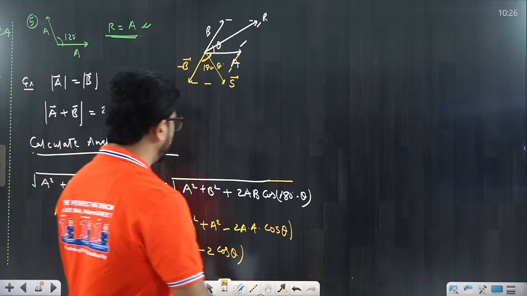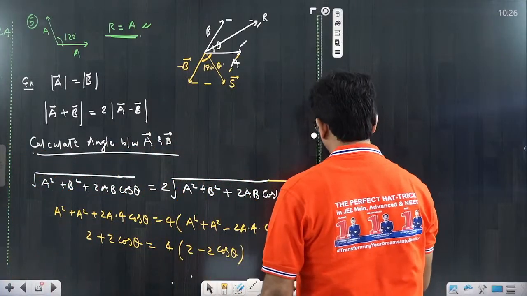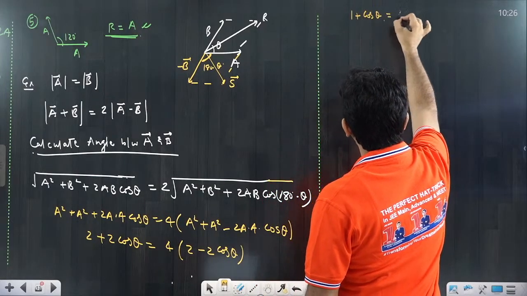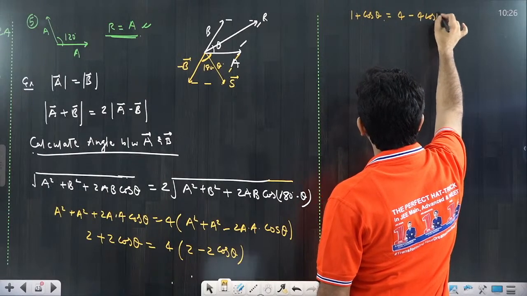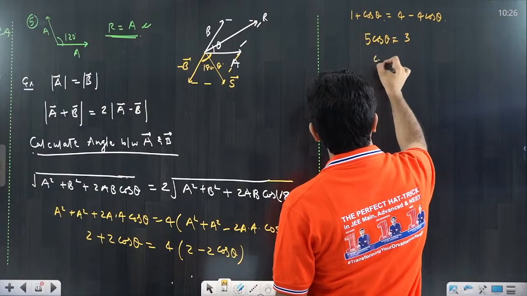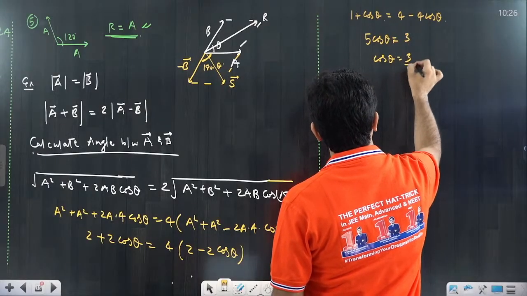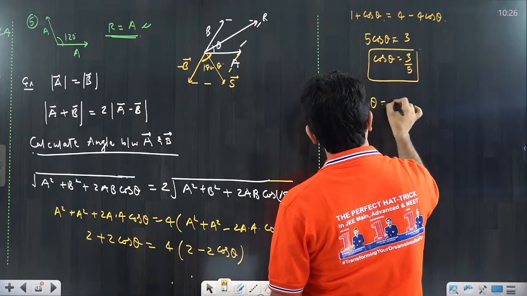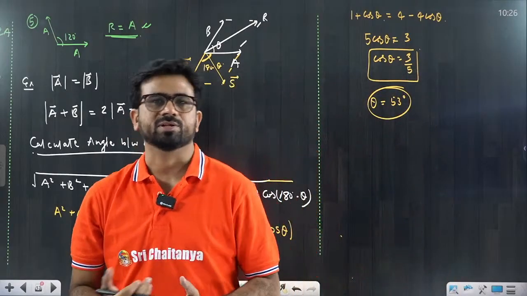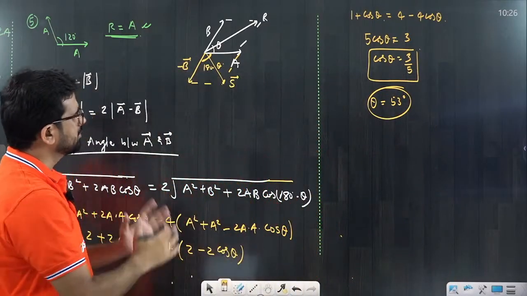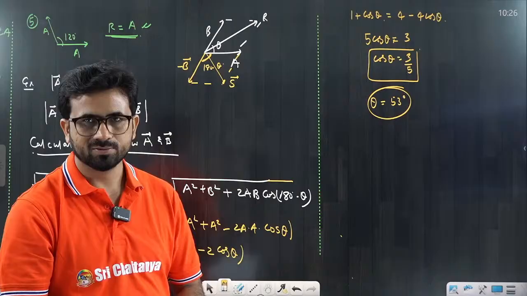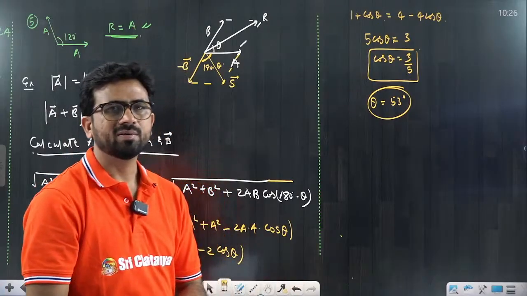Okay, 2 also we can remove from both sides. So what will this become, beta? That would be 1 plus cos theta is equal to 4 minus 4 cos theta. It would be 5 cos theta is equal to 3 and cos theta is equal to 3 by 5, and we already know this angle is equal to 53 degree. So the angle between a and b would be 53 degree. That is the question, very simple, we can discuss it. Okay, so this type of basic question related to the vectors comes to you. Understood? So what are the vector questions that we can discuss?